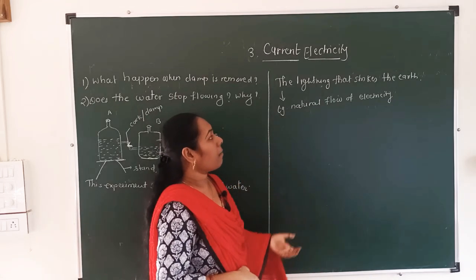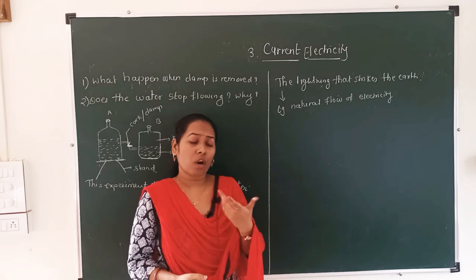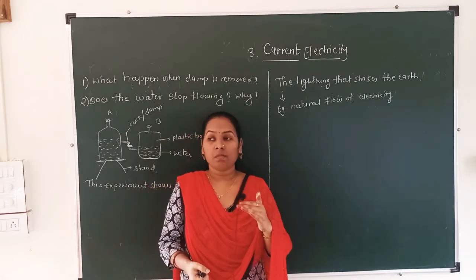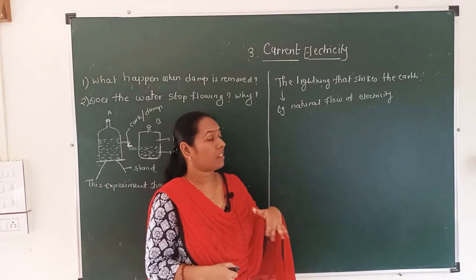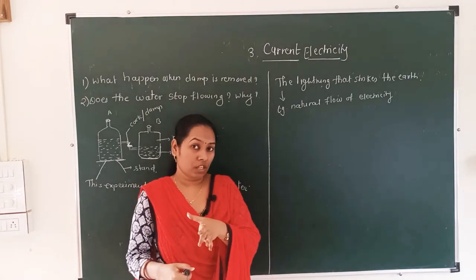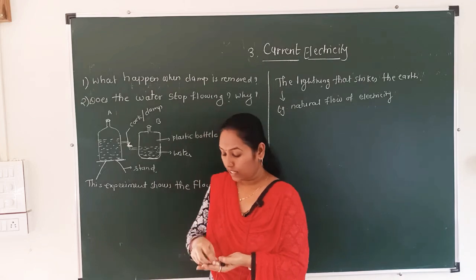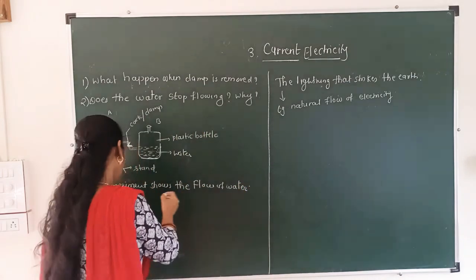See, in this example, the lightning that strikes the earth, what will actually happen? Here is the water level. In the case of current electricity, we can say the potential. The word level here is very important.